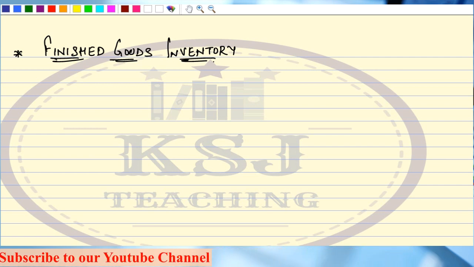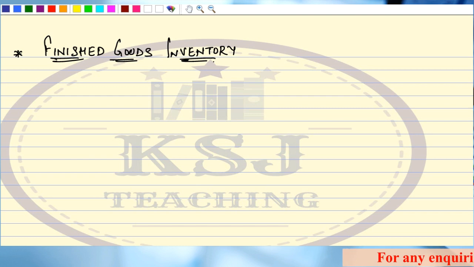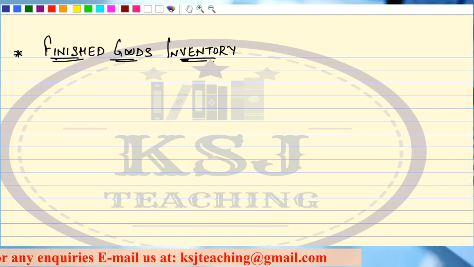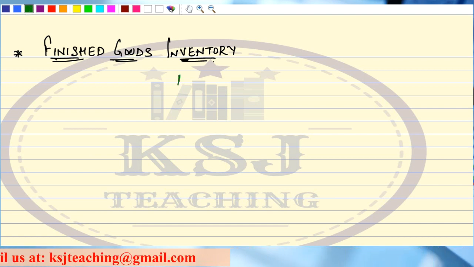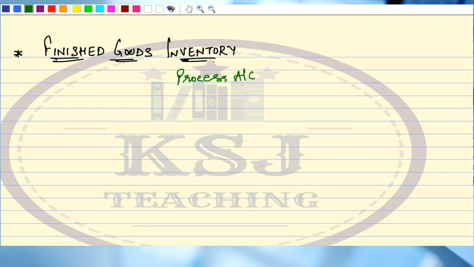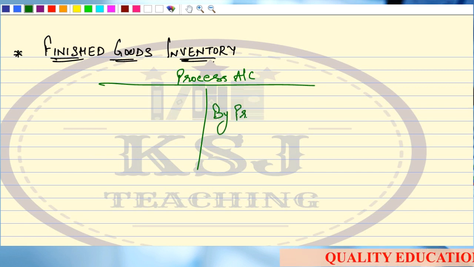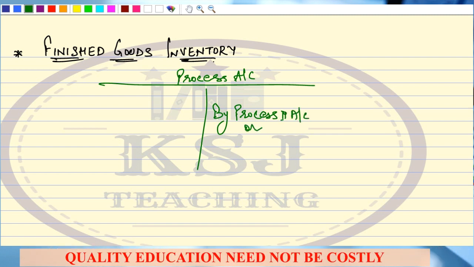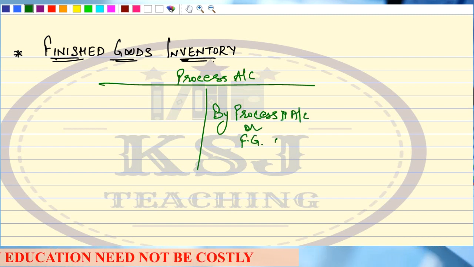Now, what about the finished goods inventory, sir? What we have been doing till now is that the output of one process is transferred as input of the next process. Whenever we are preparing the process account, we write here by process 2 account, or we write it as by finished goods account.